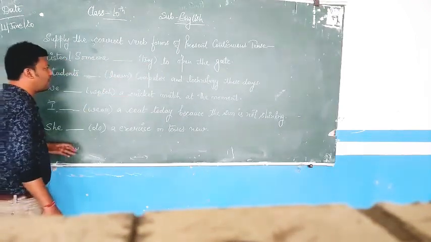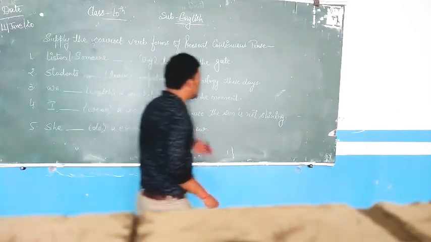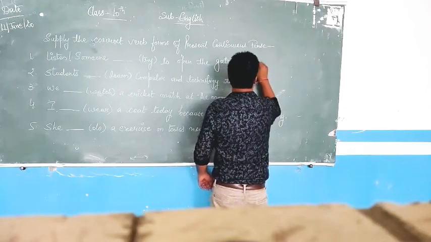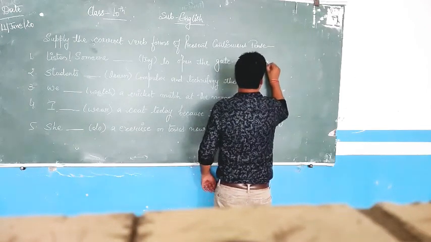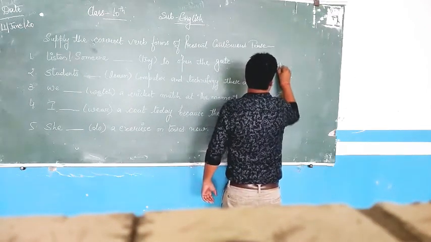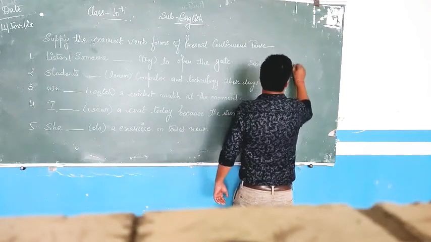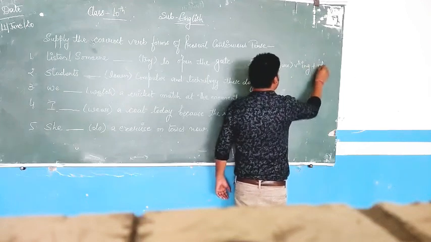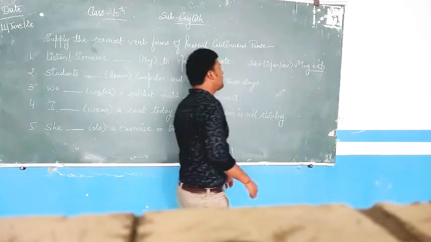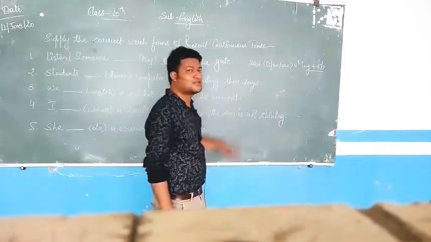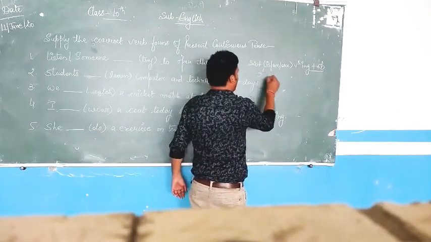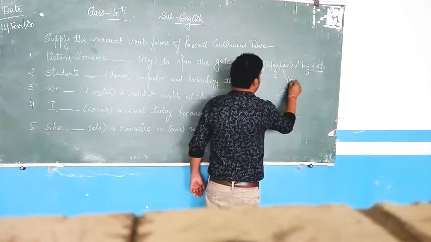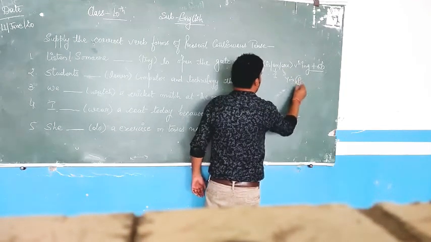Now you know the formula very well. For your help, I am just writing up here the affirmative sentence formula, that is subject plus helping verb, that is am, is, are, plus verb first form and ing, plus object. Simple formula it is. Now is I use with the singular subjects, am with I, and are with you and plural subjects.